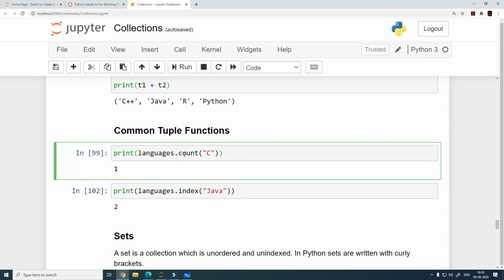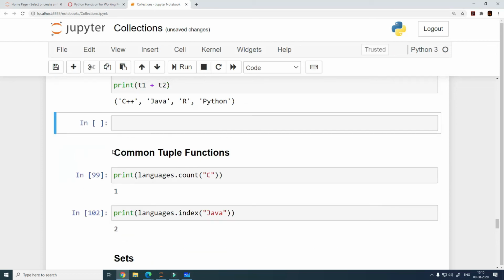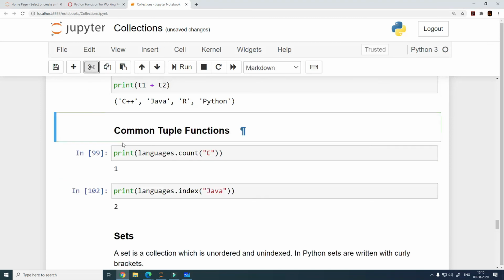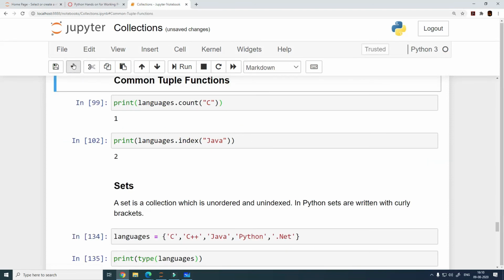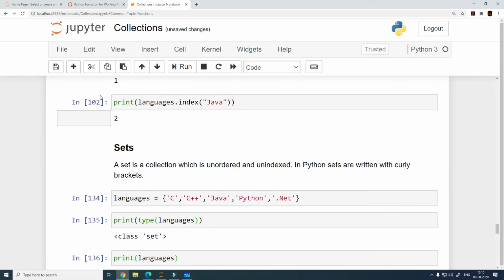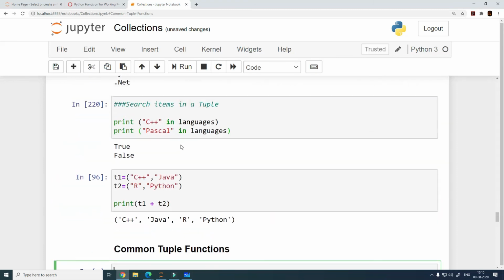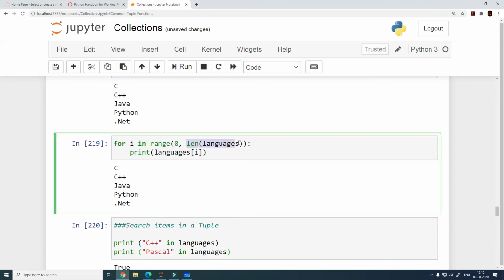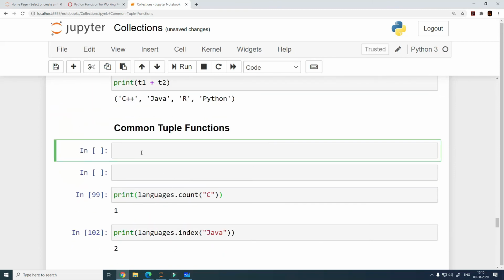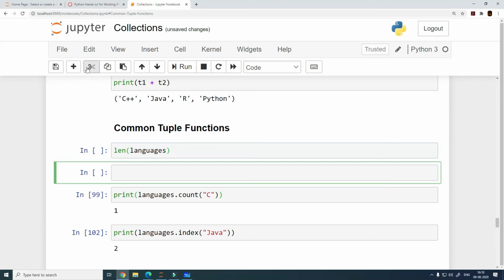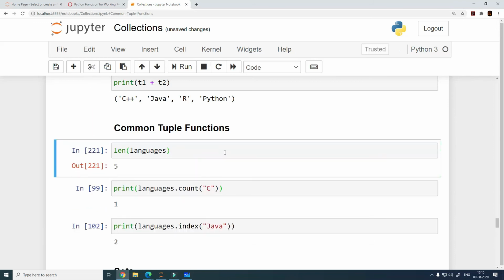So what is it that we can do? We have already seen len. Len is supported, right? So that is the first one. Let me add len here so that you have a reference in this section as well, right? So you can use len to print the length of the tuple.